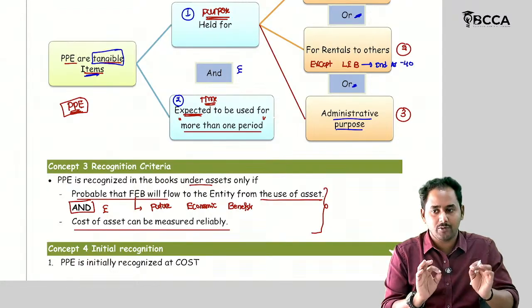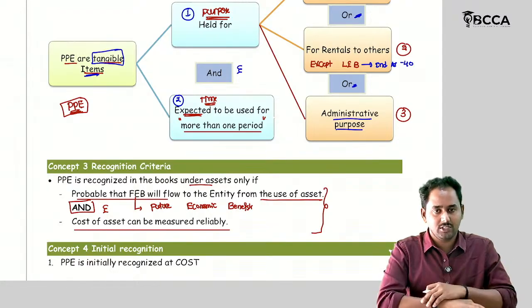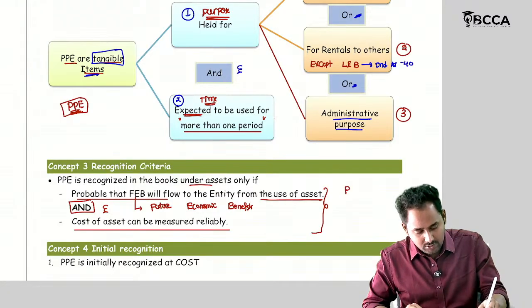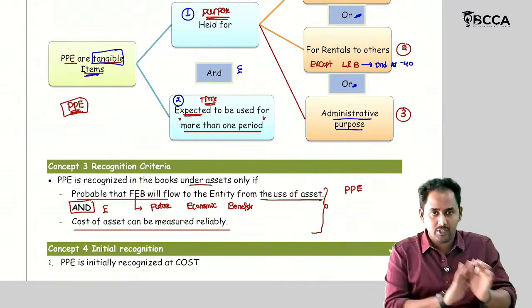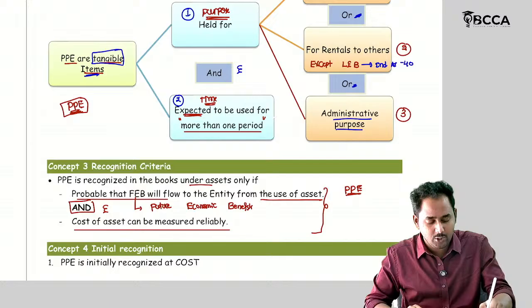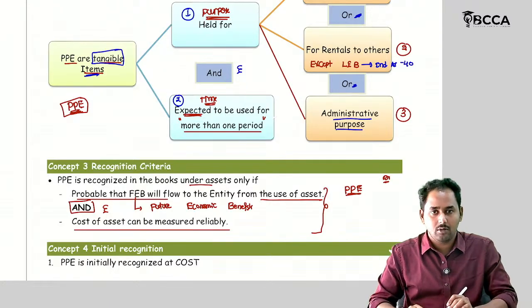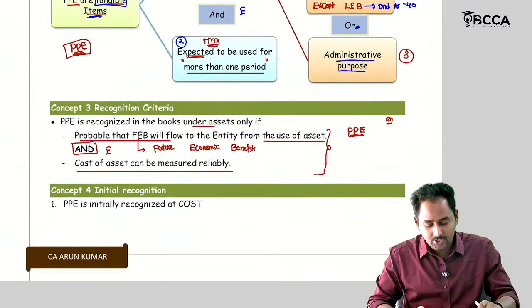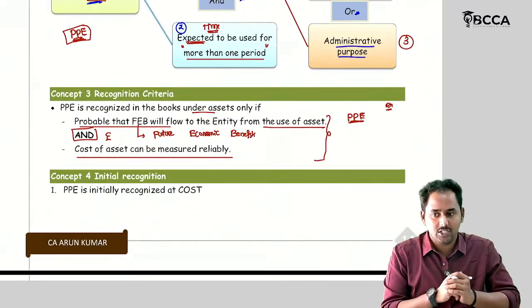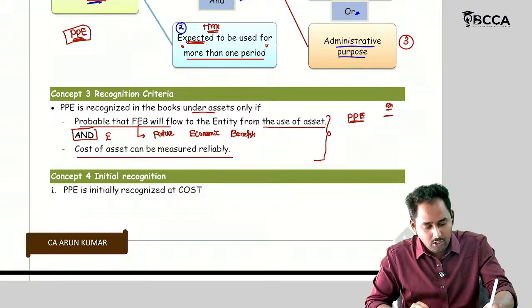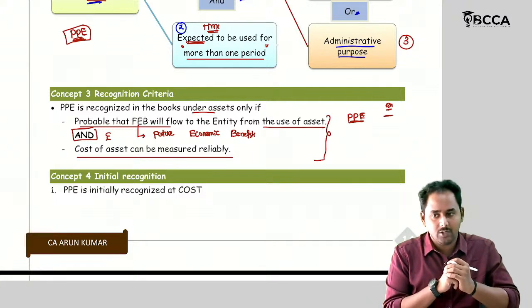Like, I am going to provide one journal entry with respect to this asset. So a journal entry means one debit aspect, one credit aspect. One debit aspect is going to be PPE. Then what is the debit amount? Okay. For that, I should do the initial recognition. Initially, while recognizing, at what amount should I record this PPE in my books of accounts?